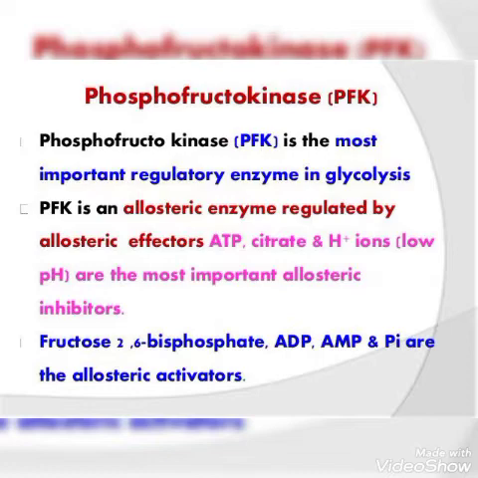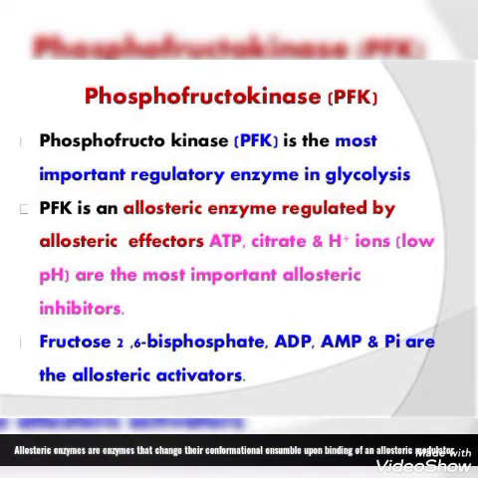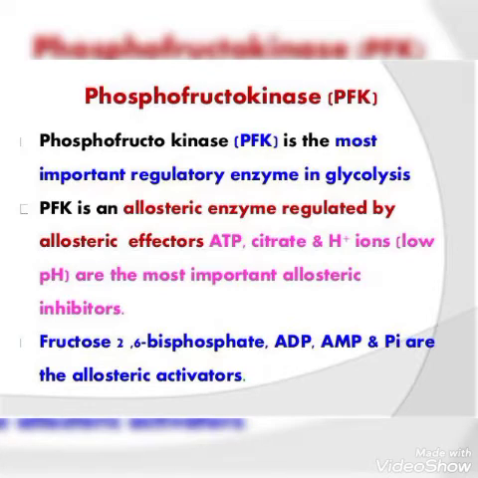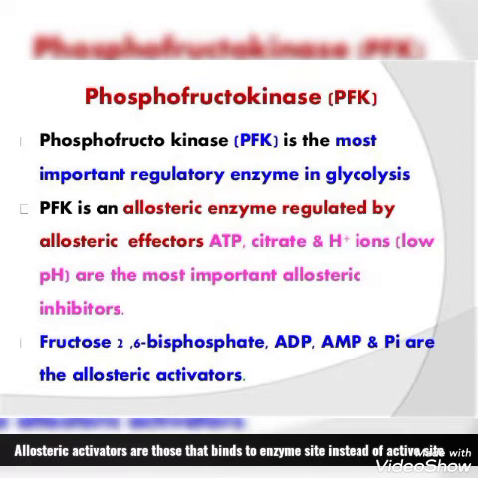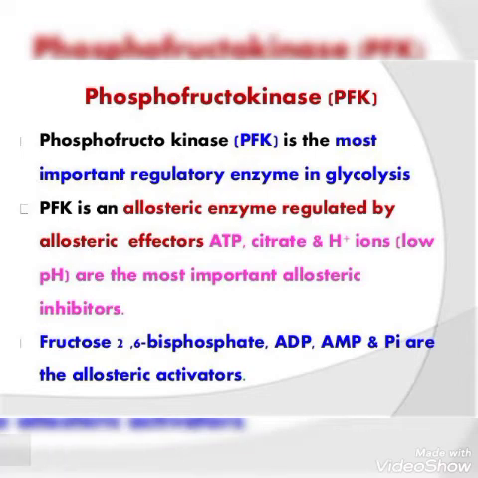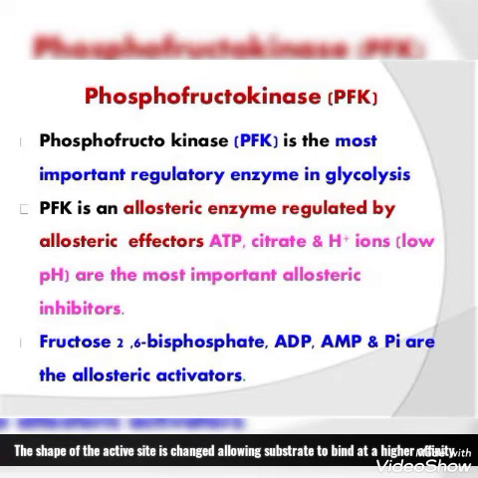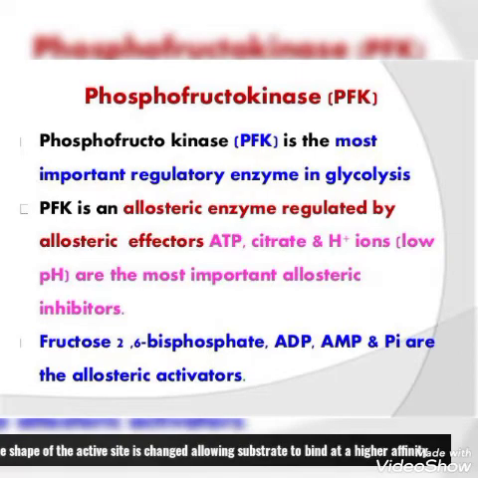PFK, that is phosphofructokinase, is an allosteric enzyme regulated by allosteric effectors such as ATP, citrate, and hydrogen ions at low pH. These are the most important allosteric inhibitors. Allosteric enzymes are enzymes that change their conformation upon binding of an effector or allosteric modulator. Fructose 2,6-bisphosphate, ADP, AMP, and Pi are the allosteric activators. Allosteric activators bind to the enzyme at a site other than the active site. The shape of the active site is changed, allowing the substrate to bind at a higher affinity.